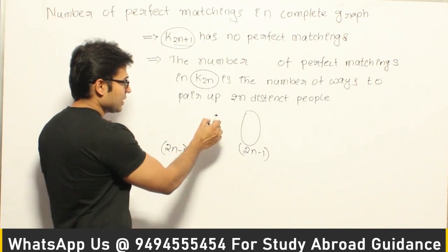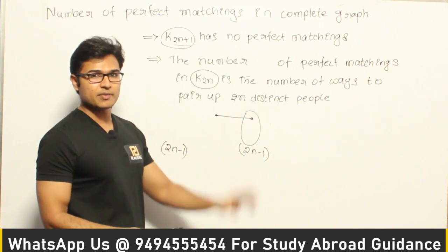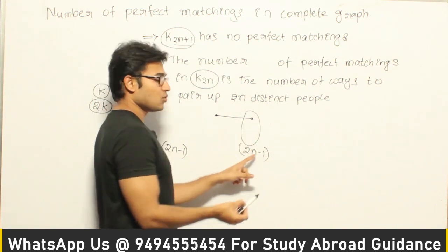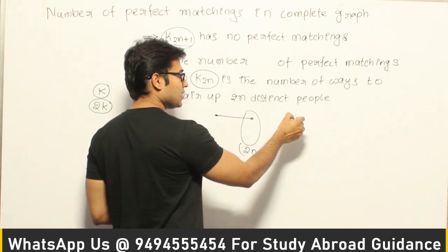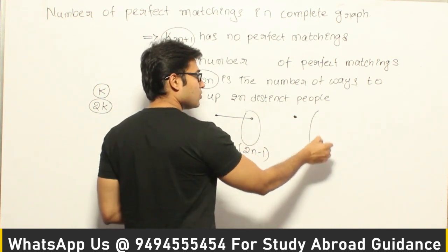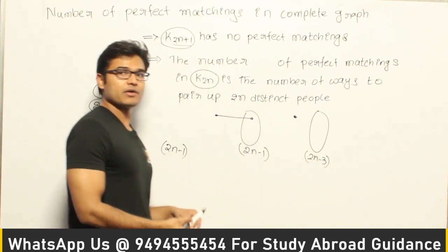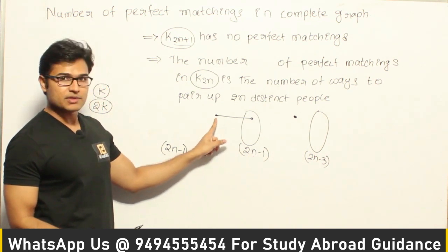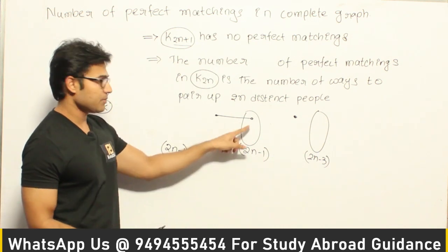Then this first person along with the chosen person should not participate in the next matching again, so they will be removed. Now how many people will be remaining? 2n minus 2 people will be remaining, right? So out of those 2n minus 2 people, I'll choose one more person. Now for that selected person, we are going to have 2n minus 3 choices. Are you getting this? When I had only 2n people, and I had chosen one person, he was initially having 2n minus 1 choices to select a pair.